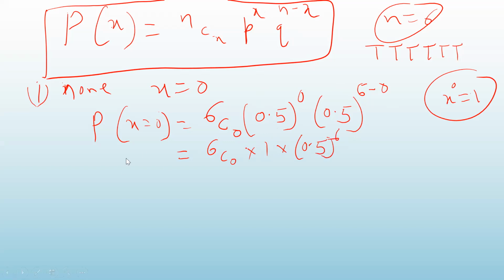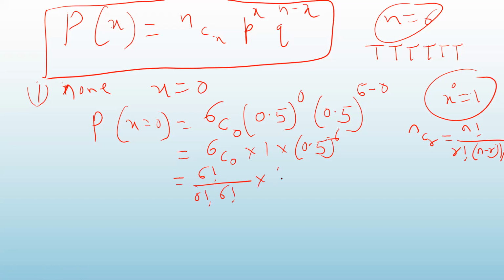Now you have to find out the value of 6C0. Remember the formula to calculate NCR? Recall from semester 1. It is N factorial divided by R factorial into N minus R factorial. Apply this to 6C0: 6 factorial divided by 0 factorial into 6 minus 0, that is 6 factorial.